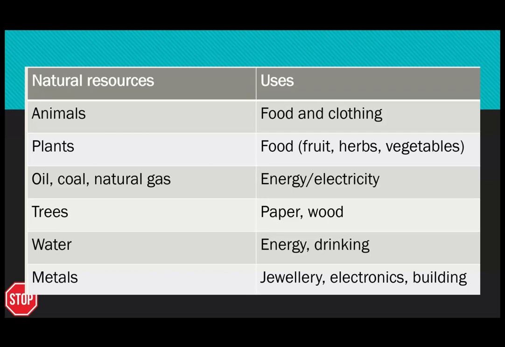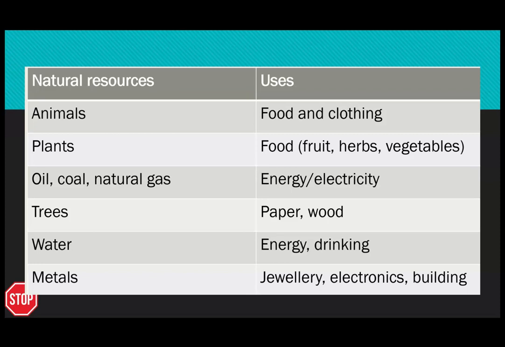And lastly, different metals. Okay, metals are used in jewelry. Metals are used in electronics. Okay, you cannot have a phone without metals. Copper for wiring. Use metal to build. Okay, so you'll have like steel buildings, steel frames. In that, you will have jewelry, as I've said, okay, made of gold or silver, and you have certain metals that are needed in certain things. Okay, the chips that you use to run electronics, there's a certain type of metal that only comes from really a few mines, so it's super important and super crucial. All these different things coming together.